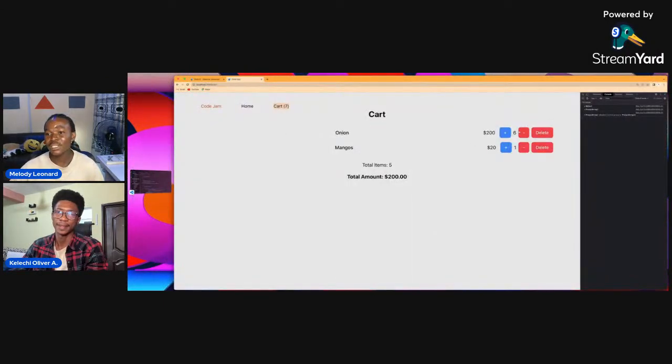All right, so you can see we already have two items, and those two items are the two items we added. And we have this functionality here where you could add, remove, and all these are not working because we've not done anything on it yet.